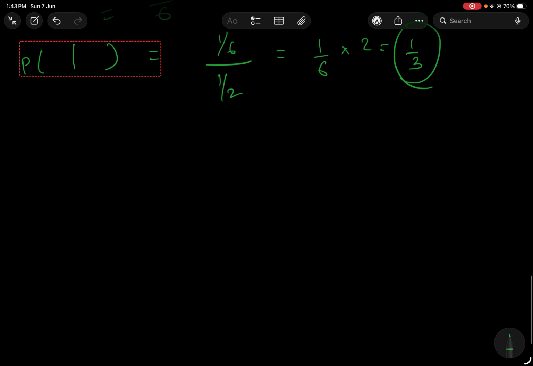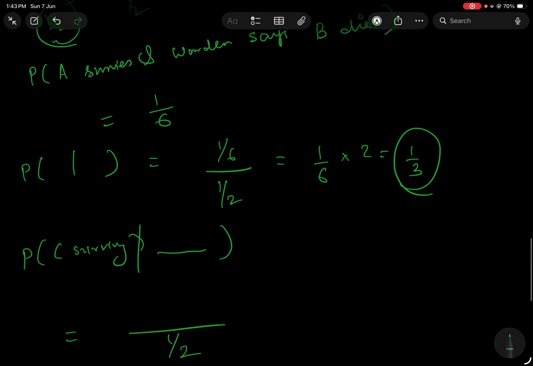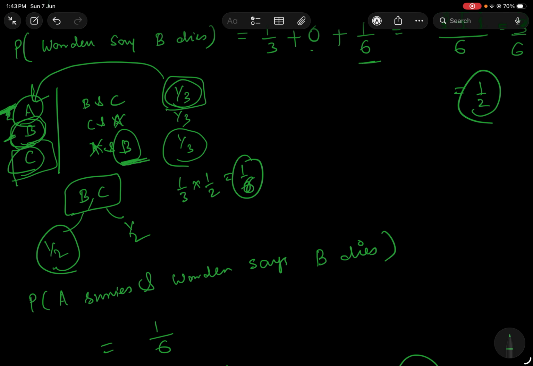But let's look at the probability of C surviving, given the warden has said that B has died. The denominator has no change. It's just the probability of the warden saying that B will die. But what is the probability that C survives and the warden says B dies? And that is this case. Here the probability is 1 by 3 and not 1 by 6, because if C is surviving, then the warden will just say B. There's no other option.